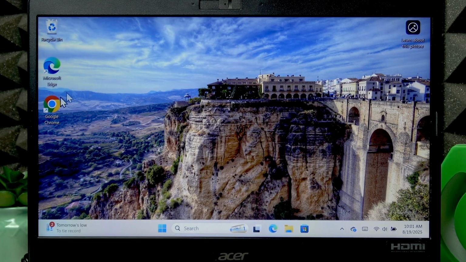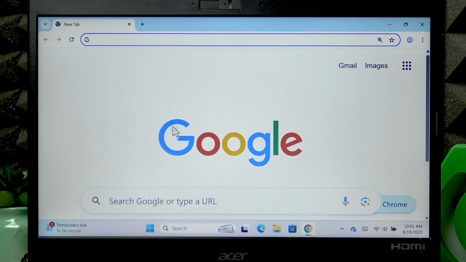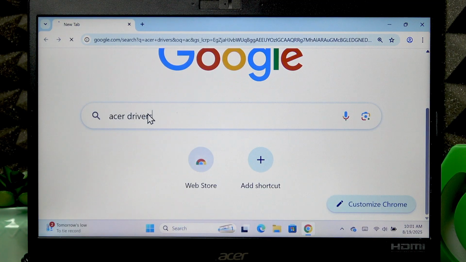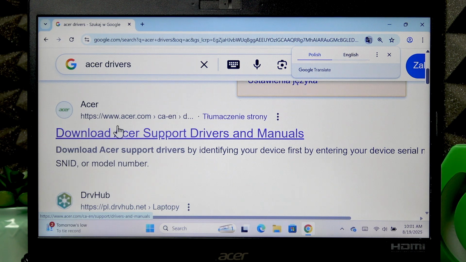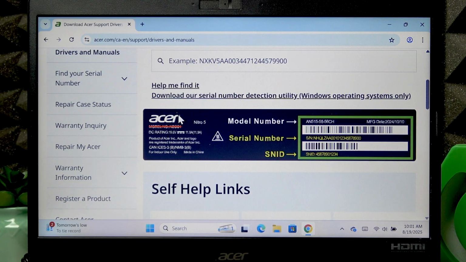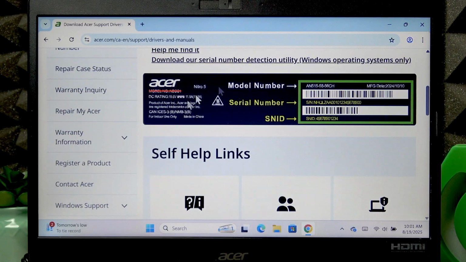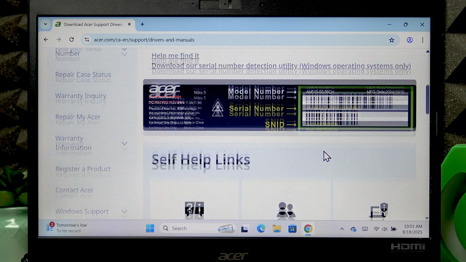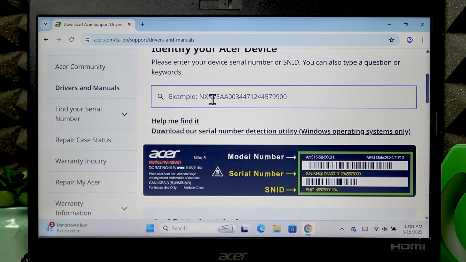open your web browser, then search for ACER drivers, find the official acer.com website that says download ACER support drivers and manuals, open it. Then find your serial number and SN ID on the back cover of your device as it shows right here. The device has to have the serial number and SN ID on the back cover, and it looks exactly like this on this laptop. Once you find one of these numbers, simply